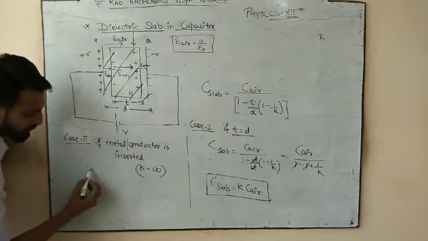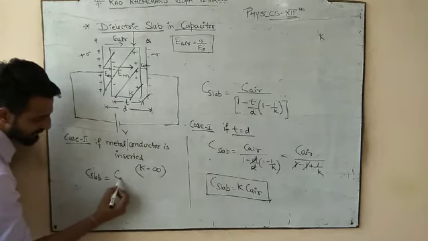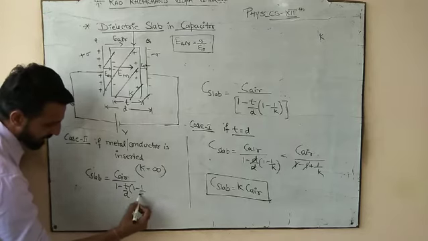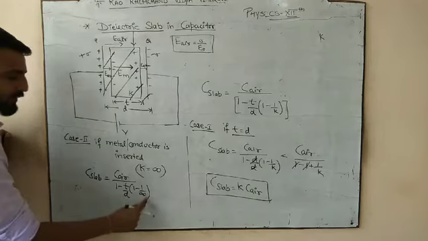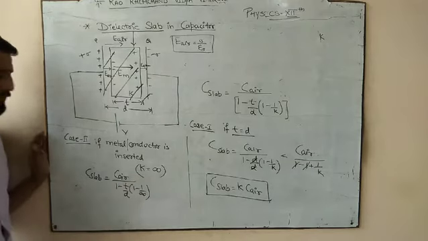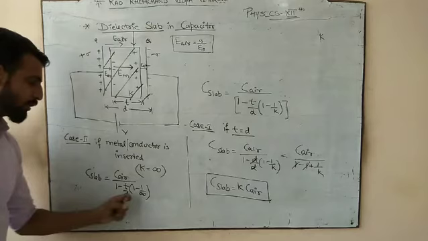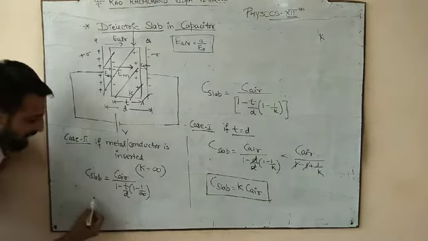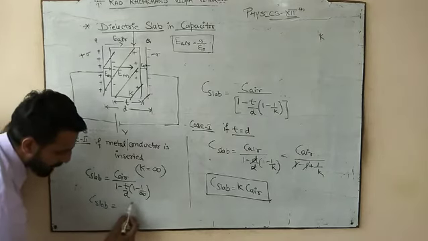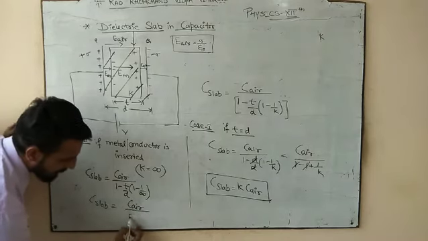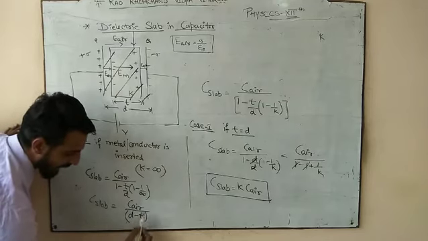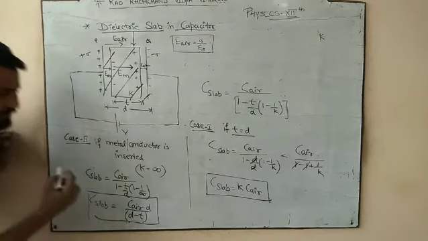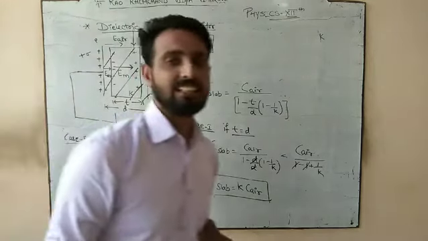And if it is so, what would be the new formula? C slab is equal to C air into (1 minus t by d)(1 minus 1 by infinity). What is 1 by infinity? Because here the k is infinity for metal. 1 by infinity, it is 0. 1 minus 0, it would be 1. What is left? Only 1 minus t by d. And if we take the LCM, the LCM would be d, so it would be d minus t, and that d will go up. So this would be the final expression when a metal or a conductor of thickness t is inserted.